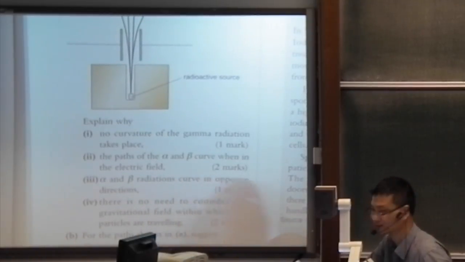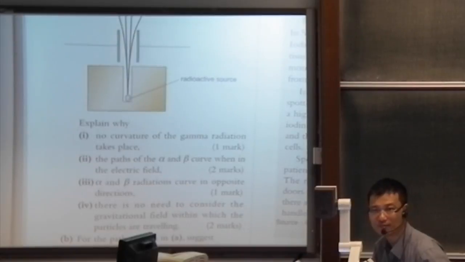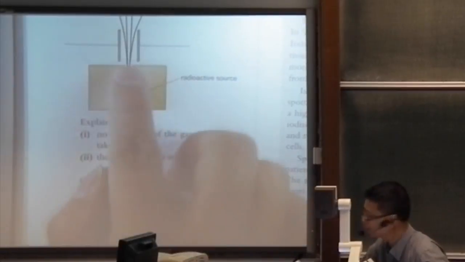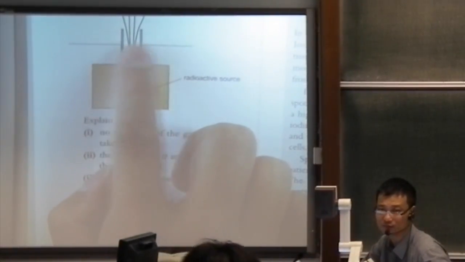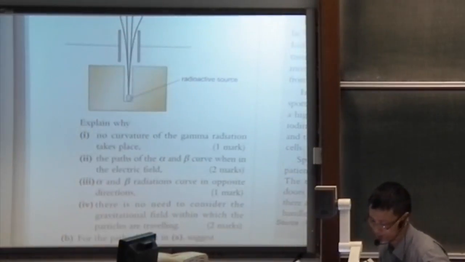Now, the path of alpha and beta curve in the electric field. This is 2 marks. Now, alpha and beta particles are charged particles, and an electric force will be provided by the electric field, and then the electric force will accelerate the particle sideways, so it moves along a curve.